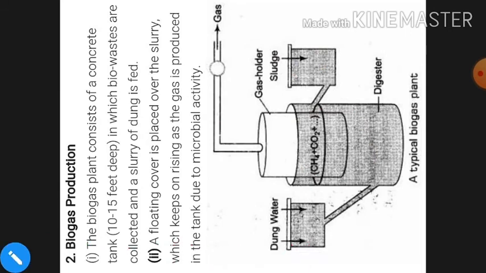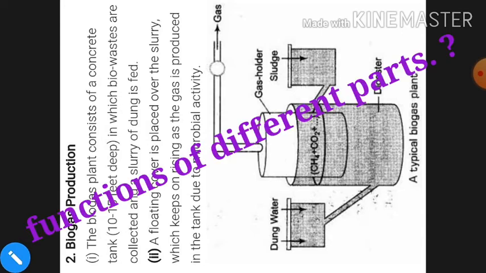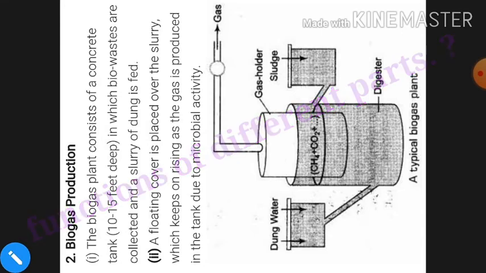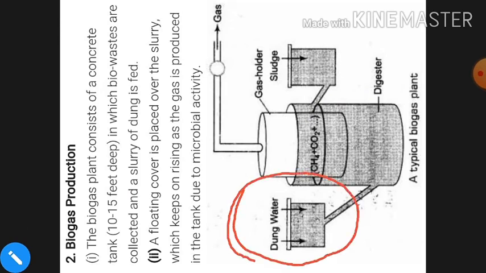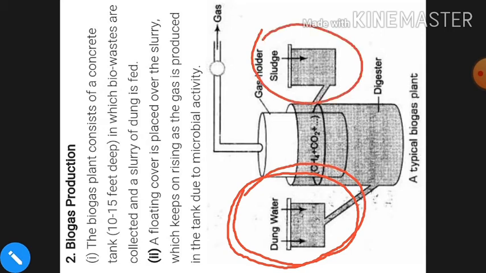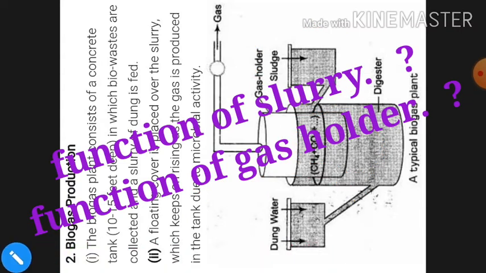Mostly in the question paper you are asked to name the parts, the diagram is given, and you also have to write the use of the different parts. You must remember this is the site where we pour the dung water, and after some time the biogas will be produced by the action of methanobacterium present in gobar.